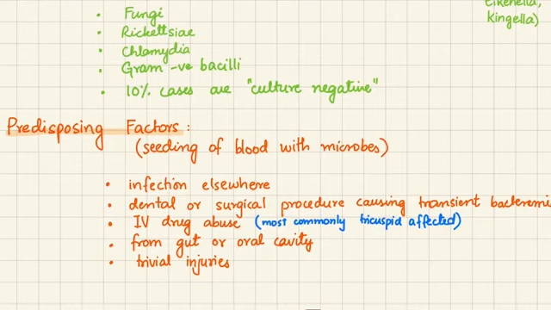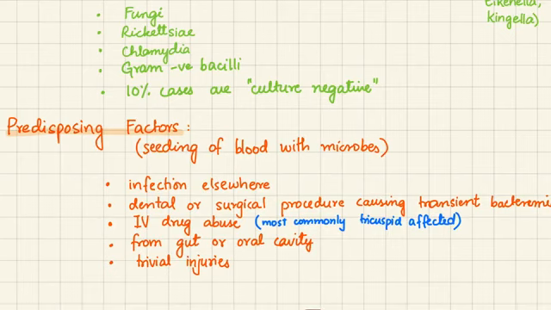Now we have many predisposing factors which will pave the way for infective endocarditis. What these predisposing factors do is that they seed the blood with microbes, that is, they form a way for microbes to enter the blood. First of all, we can have an infection elsewhere in the body. Secondly, we can have a dental or surgical procedure which will cause transient entry of bacteria into the blood. We can have IV drug abusers who will inject maybe dirty needles, and that can introduce bacteria into the blood.